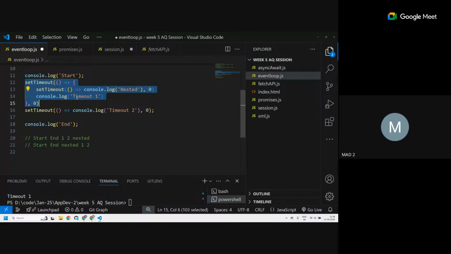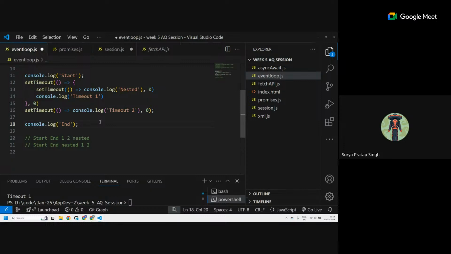Okay. So this gets moved to the web API at 0 seconds, like immediately, it gets moved to the call stack. Fine. Then the next, set timeout 2, gets moved to the web API with 0 seconds. Same 0 seconds, so now it gets immediately moved to the task queue. This end gets printed. Now the call stack is empty. Is it empty? Okay. So which set timeout gets executed first? Which one got moved to it first?